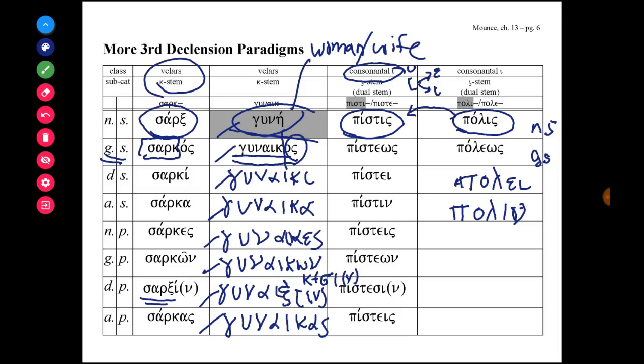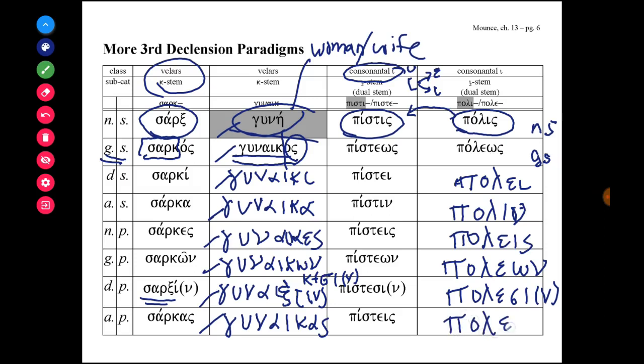The nominative plural form is poleis. The genitive plural form is poleon. The dative plural form is polesi or polesin. And the accusative plural form is poleis.